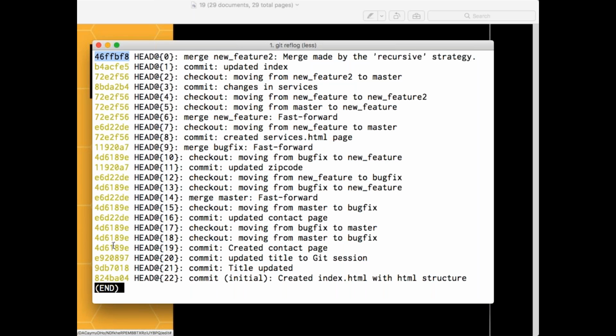So what is the difference between a recursive merge and a fast forward merge? If you're doing commits in master, it does not mean that it is a recursive merge.